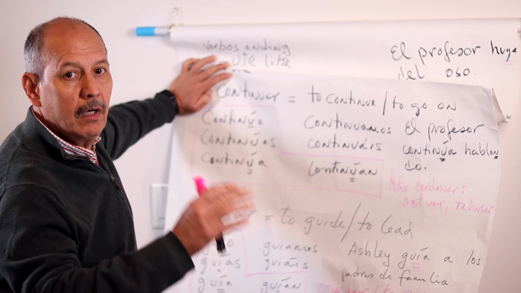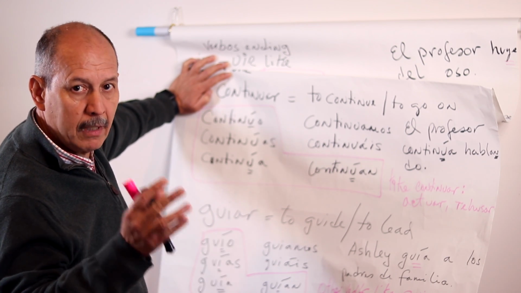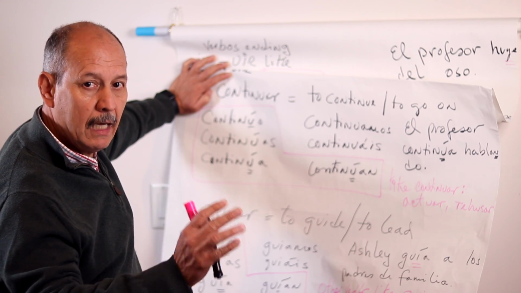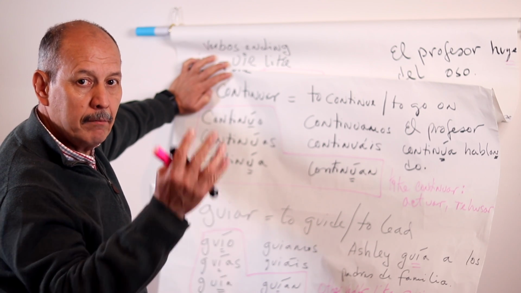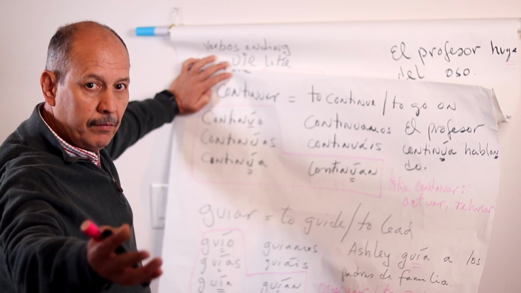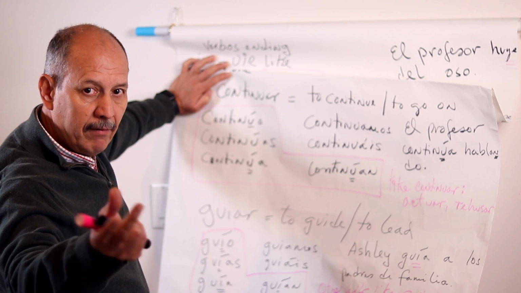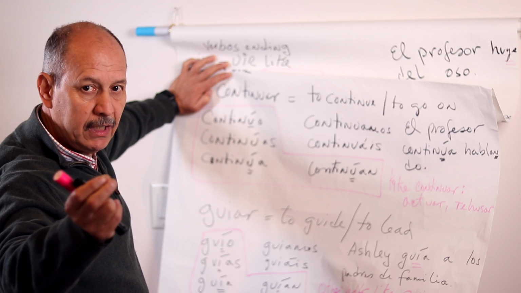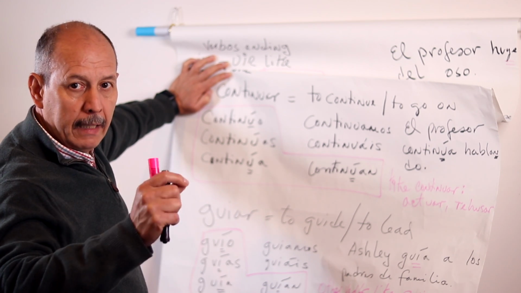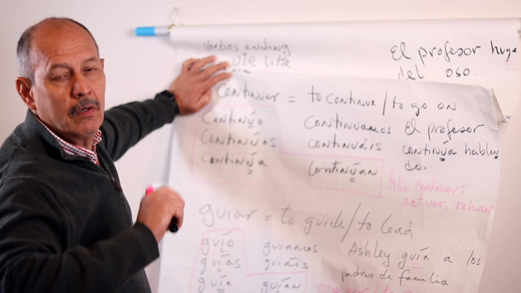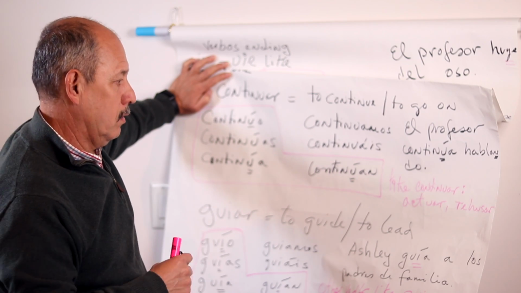If you already forgot how to do progressive tense, then we will have a problem, right? Remember, we do progressive tense with the verb estar and a verb in gerund form, and here you can substitute estar with continuar and a gerund form. Yo continúo hablando. That hablando is the gerund form, ing in English, right? Yo continúo hablando. El perro continúa ladrando. El hombre continúa corriendo. And so on, and so on, right?